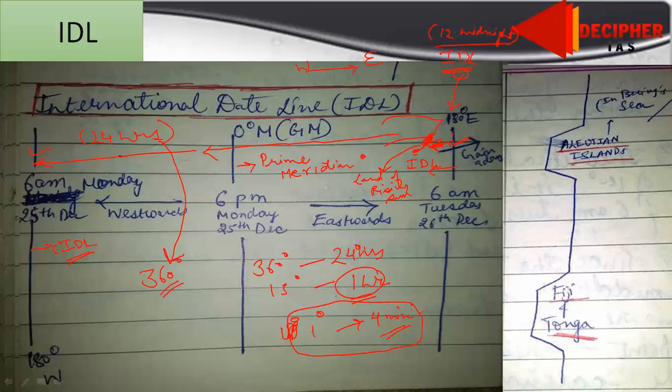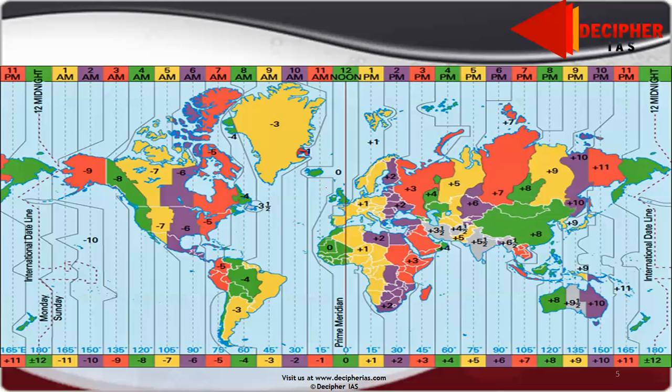Now I will go to another diagram which will help explain how we have designed the time zones. See, are you able to see the prime meridian here? This is the prime meridian. We have considered it 0 degree longitude.